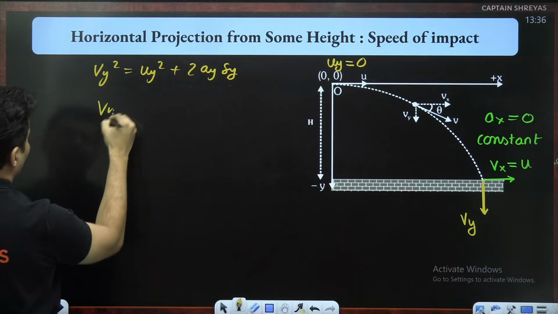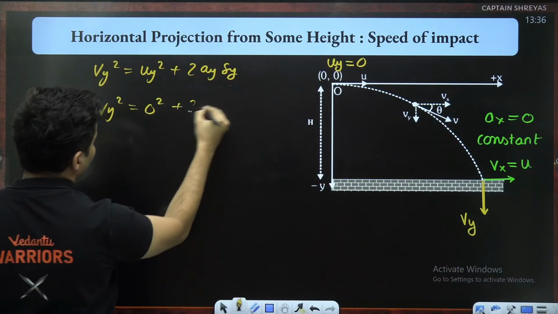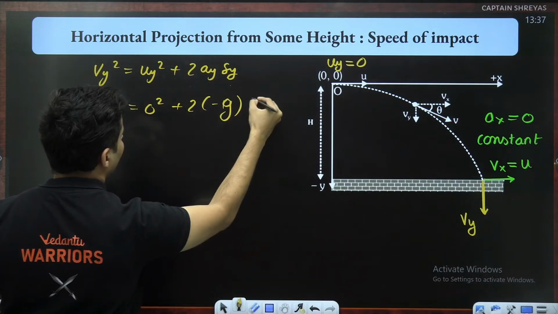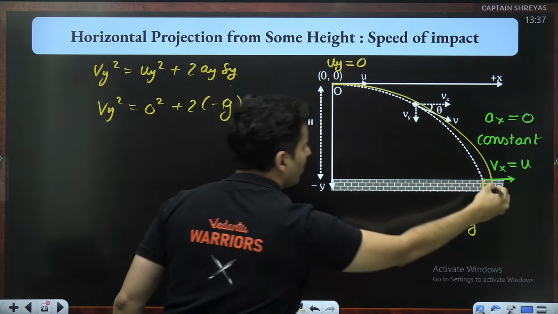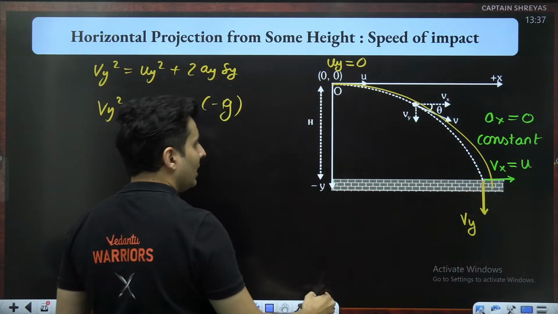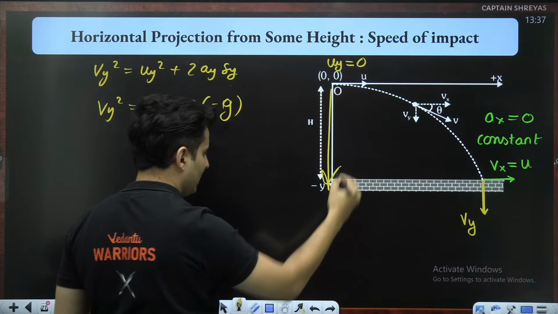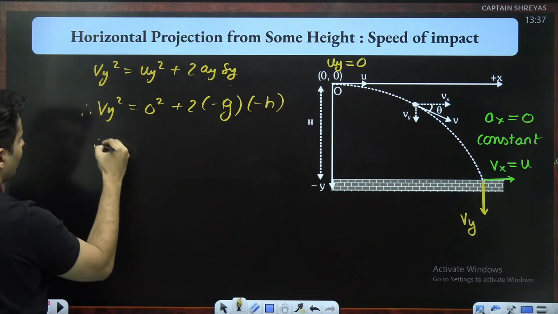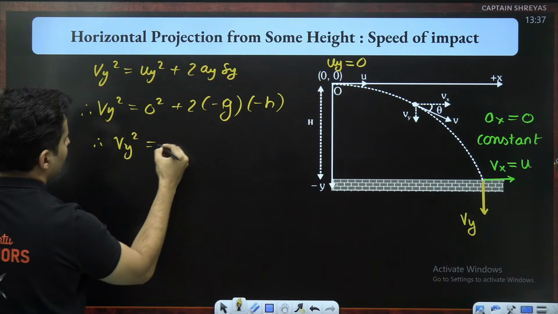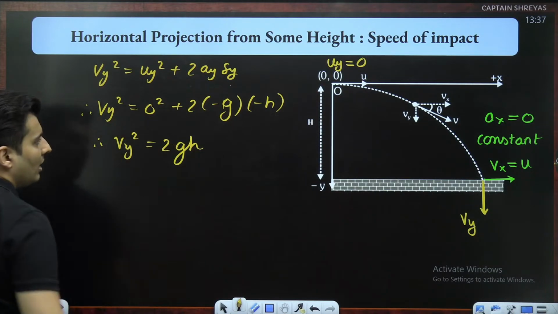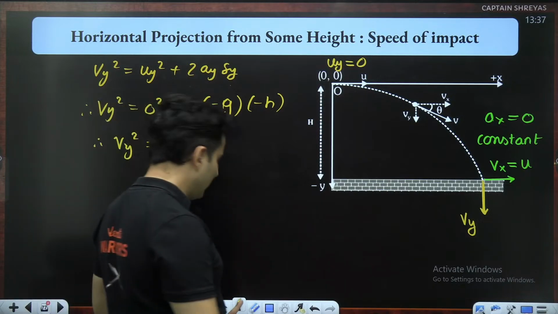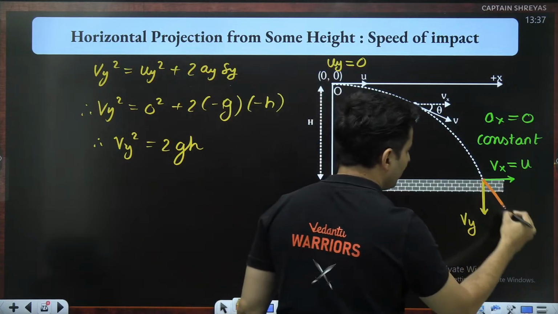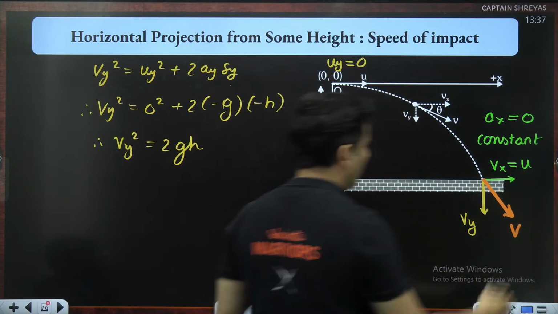So to find Vy, uy is 0. Acceleration is negative g, which I can just put as negative g over here. Displacement from here to here in the y direction is negative h, but it is negative because it is down. So therefore, I will get Vy square is equal to 2gh. I got this velocity. But I don't want that velocity, I want the resultant velocity, remember that. So the resultant velocity will be this one.